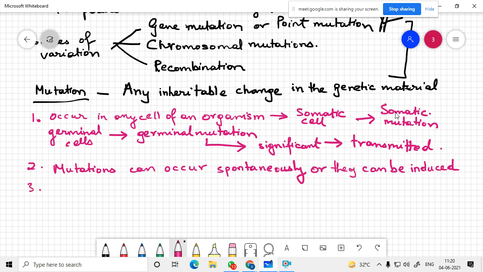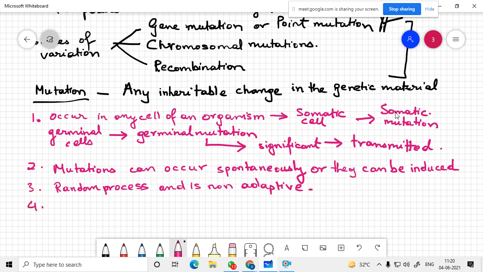Mutation is a random process and is non-adaptive. Many mutations arise independent of any environmental stress, and therefore they are known as non-adaptive.